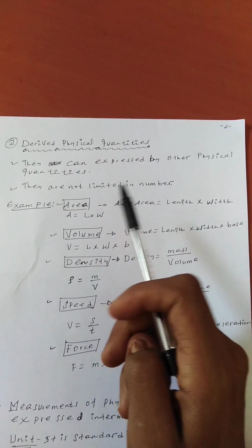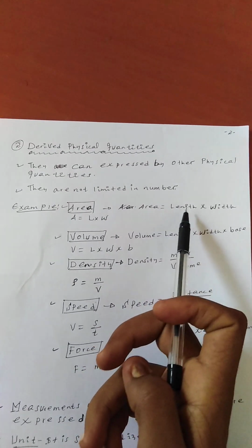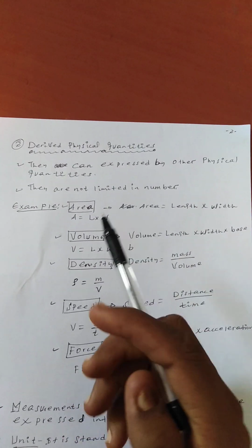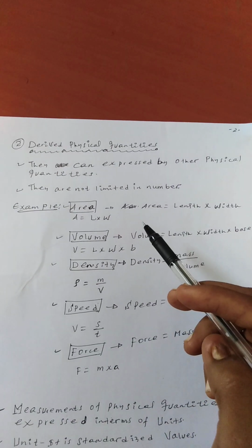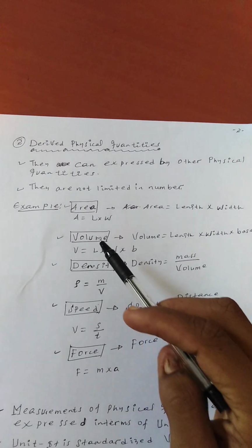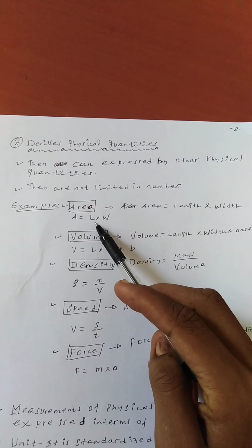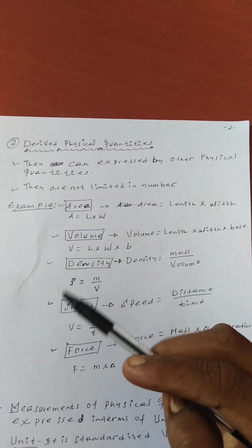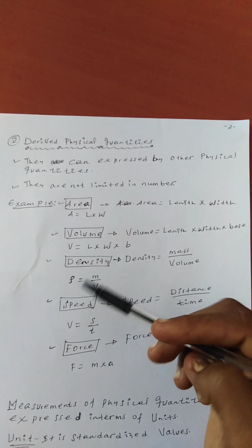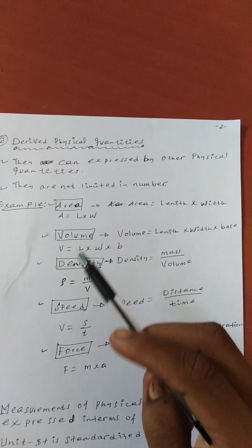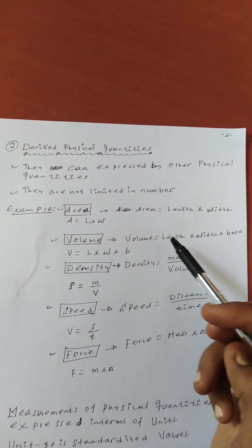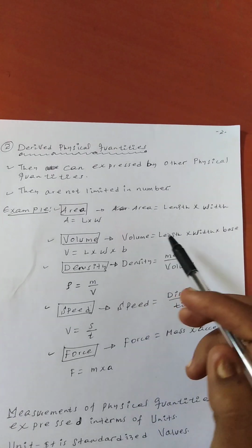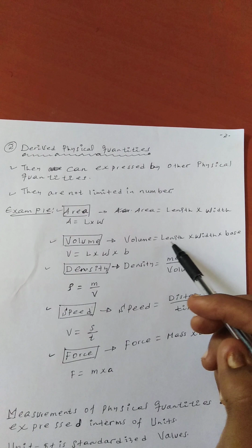Area is the product of length times width. So this area is derived from length times width. What is length? Length is a basic physical quantity. Volume by itself is length times width times height. So it is derived from other physical quantities.